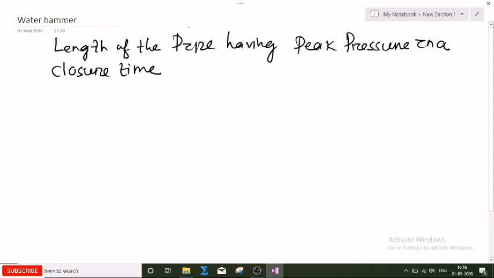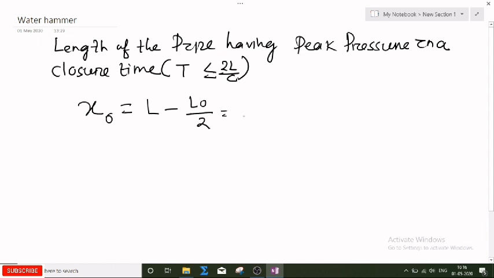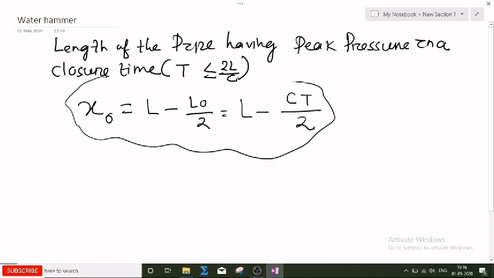Suppose T is less than or equal to 2L by C, this is a rapid closure. That length is represented by X naught, which will be equal to C into T divided by 2. This is the length of the pipe subjected to peak pressure in the closure time.